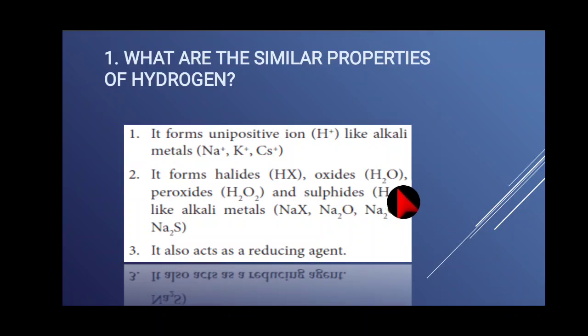When hydrogen combines with oxygen, it gives water, that is called oxide. Then peroxide, H2O2, also will form. Then hydrogen combined with sulfur, hydrogen sulfide gas also will form. Likewise, alkali metals also form halides, oxides and peroxides. Sodium halide, sodium oxide, sodium peroxide, sodium sulfide will form.